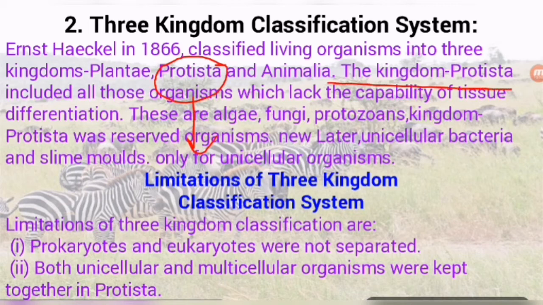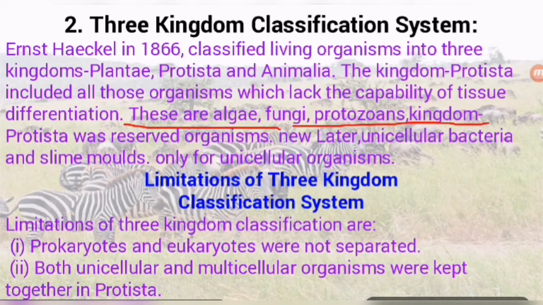In kingdom Protista, the included organisms are those which do not have tissue differentiation. It means their body is made up of a single cell, that is why tissues are absent. So algae, fungi, and protozoans are included in kingdom Protista.